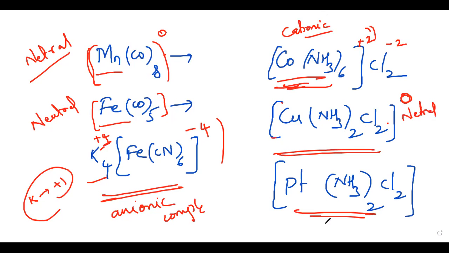And here also you can observe, this is also a neutral complex. So first you must understand which one is non-ionic and which one is ionic. If it is ionic, is it a cationic complex or an anionic complex? You must understand this very well to give the names of a particular complex. Let us see some examples so you can easily understand all these things.